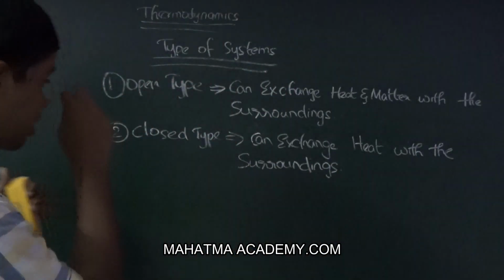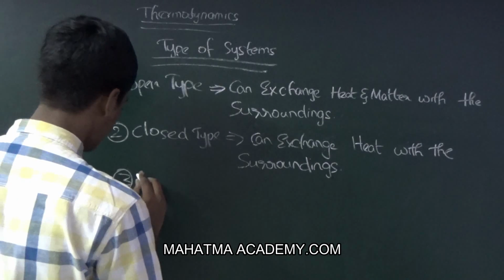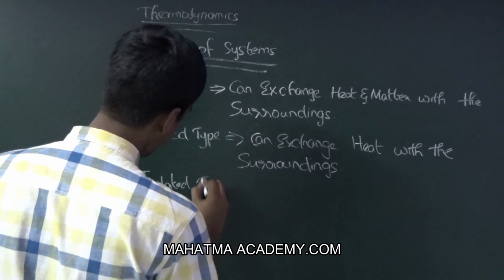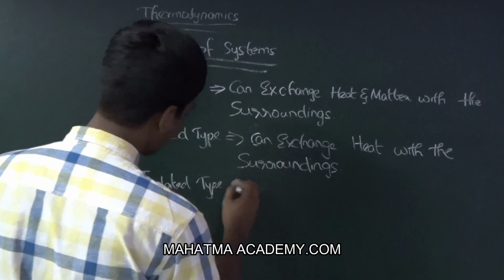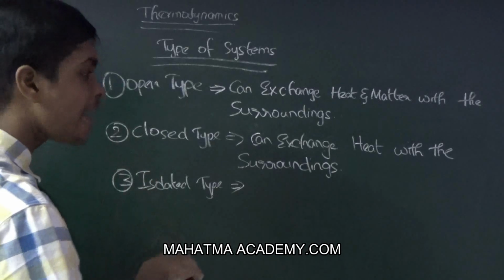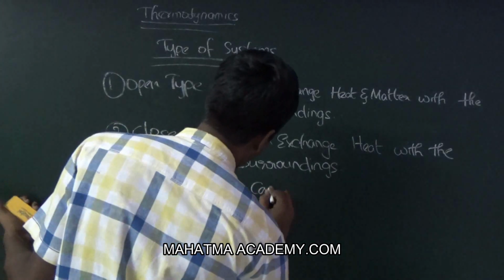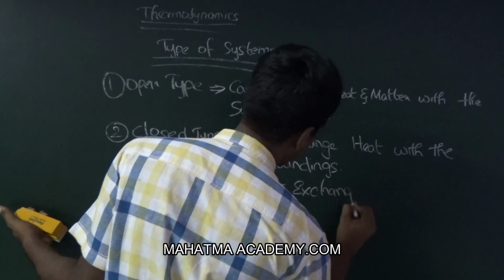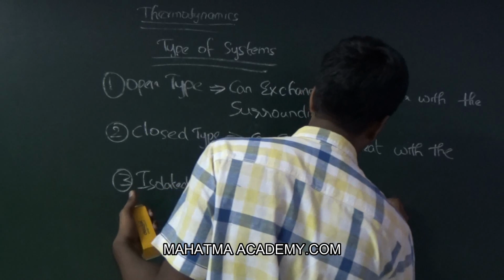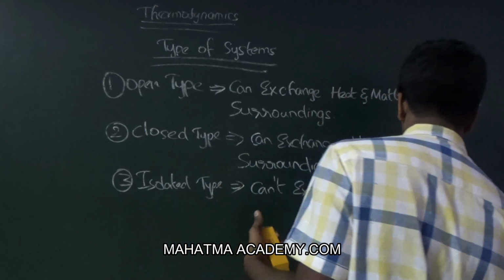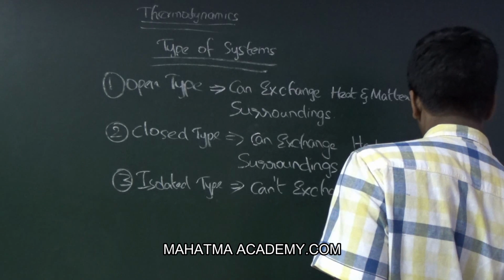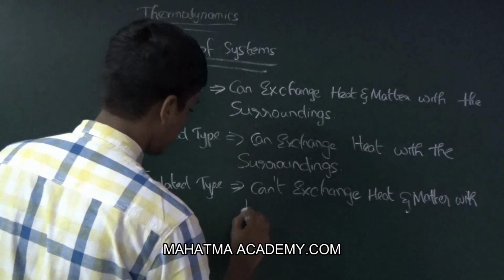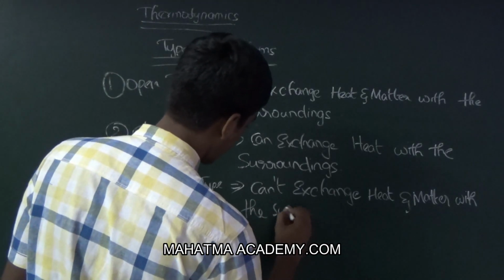Now isolated type. They can't exchange heat and matter with the surroundings.